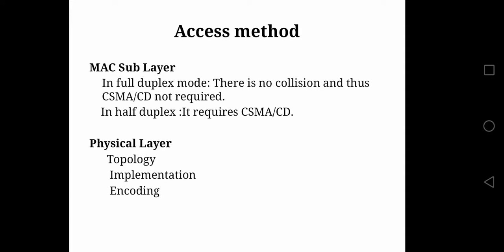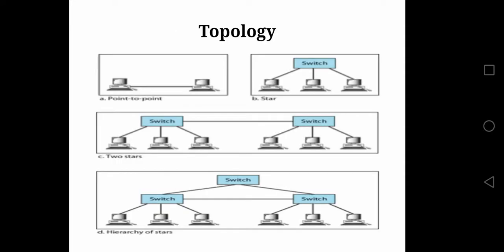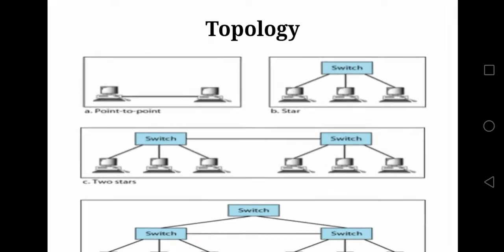Then we have the physical layer. In the physical layer, there are 3 concepts: topology, implementation and encoding. Now we'll see about the topology. In standard Ethernet, bus and star topology were supported. In fast Ethernet, only star topology was supported. And Gigabit Ethernet also supports the star topology. You can just observe the diagram.